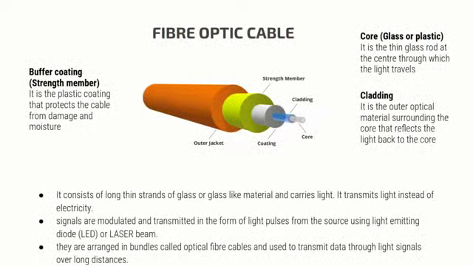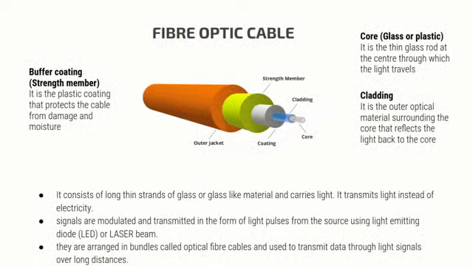Here, fiber optic cable consists of long thin strands of glass or glass-like material which carries light instead of electricity or electrical signals.